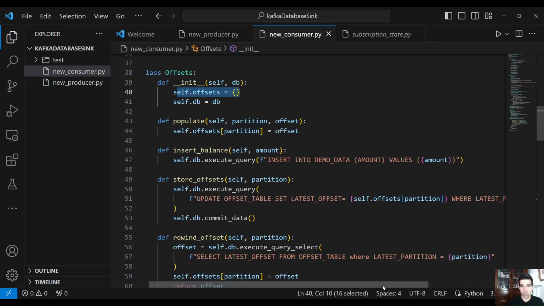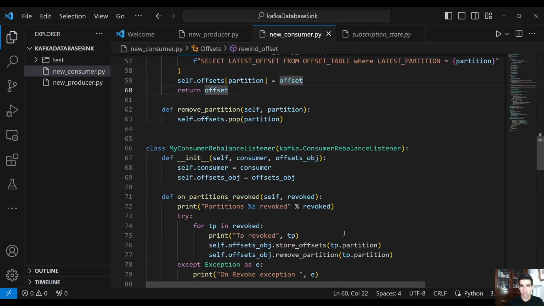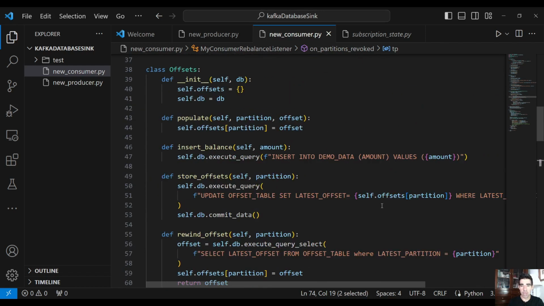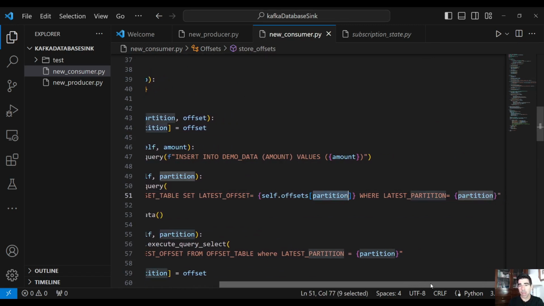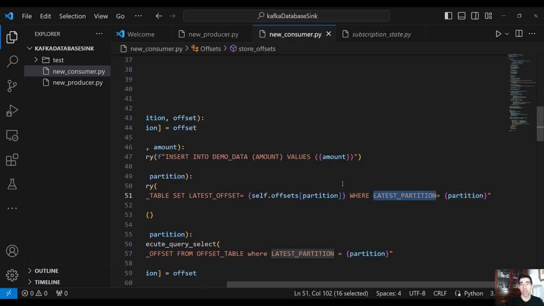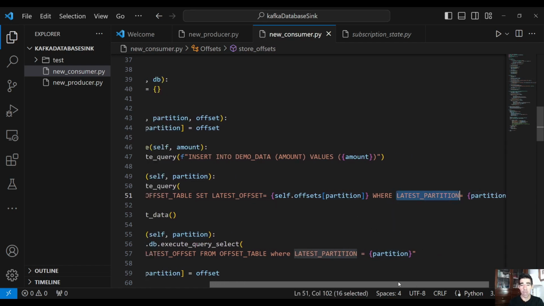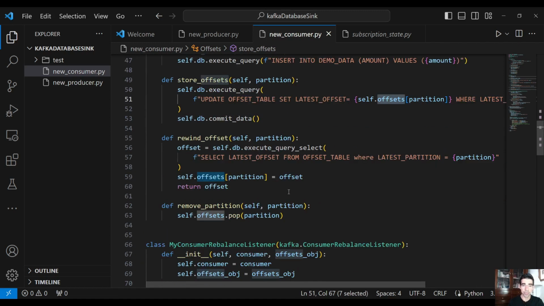That's why we define the dictionary that stores the latest offsets, because down here we can only get the topic partitions, we don't have the offset, right? So that's why we have defined a dictionary that saves the latest offset for each partition. So when we pass the partition, we also have the latest offset, and we execute an update in the database to update the latest offset for this exact partition.